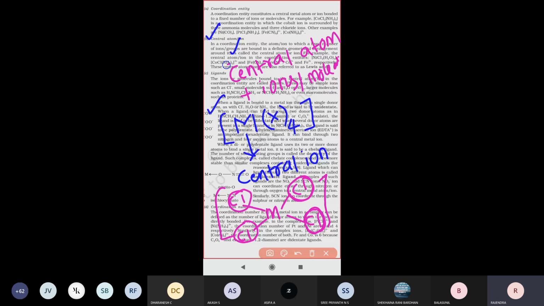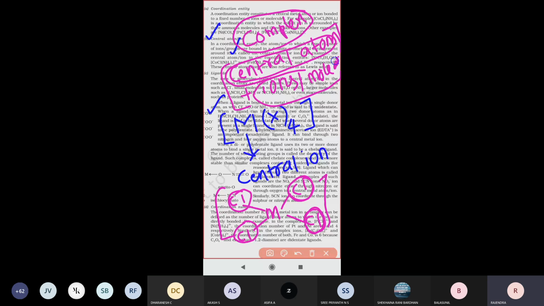If there is no central metal atom, that is not considered a complex compound. So every complex compound has a central metal atom, and either ions or molecules. If any one is missing, we should not call that substance a complex.